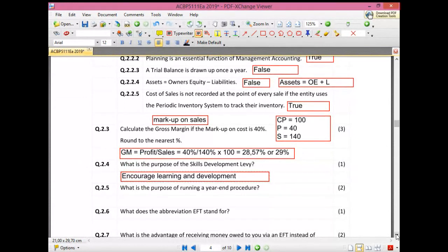Okay, the next question is, what is the purpose of running the year-end procedures? So that's learning unit 9. When we do the year-end procedures, what is the purpose of it? Why do we do it?